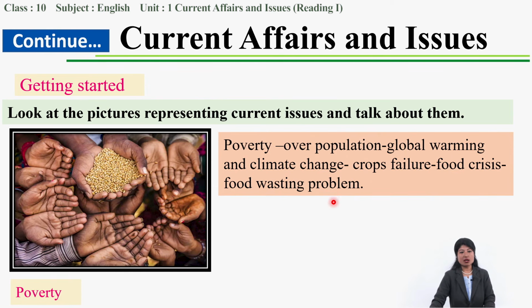And another problem in the world, why there's scarcity of food, is the food wasting problem. People who get food waste a lot of it, and due to that also there is a food scarcity problem. Okay, with this we have completed discussing all 4 pictures.